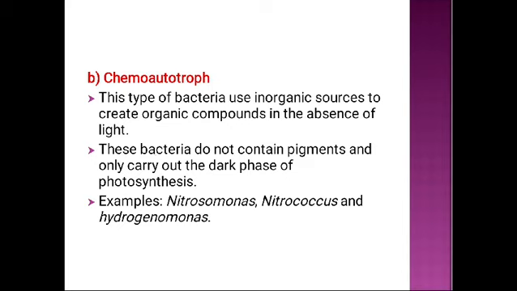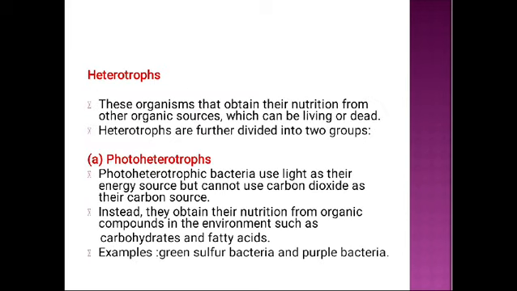This type of bacteria uses inorganic sources to create organic compounds in the absence of light. These bacteria do not contain pigments and only carry out the dark phase of photosynthesis. For this type, examples Nitrosomonas, Nitrococcus and Heterogenomonas. The next type is heterotrophs.